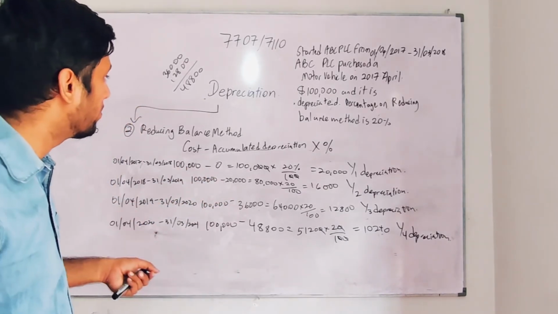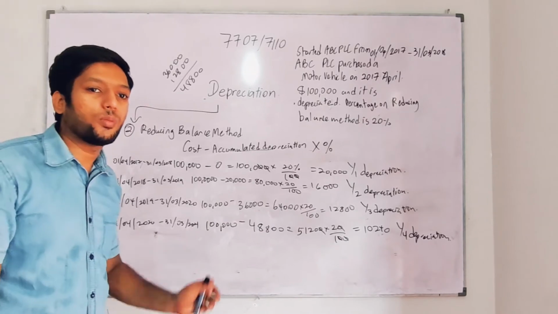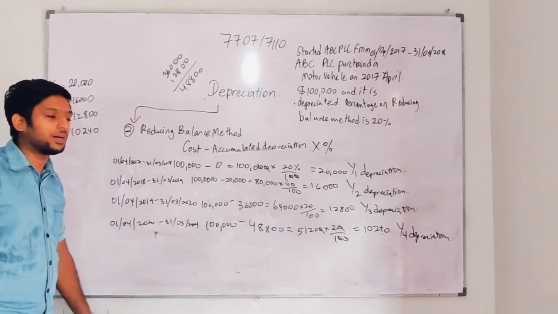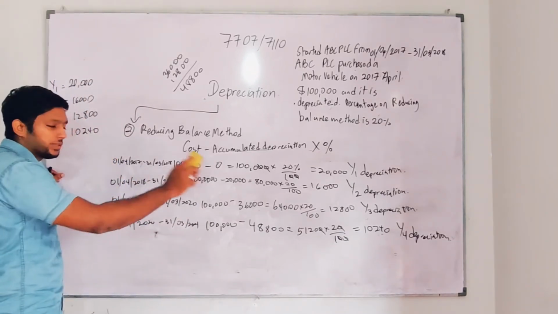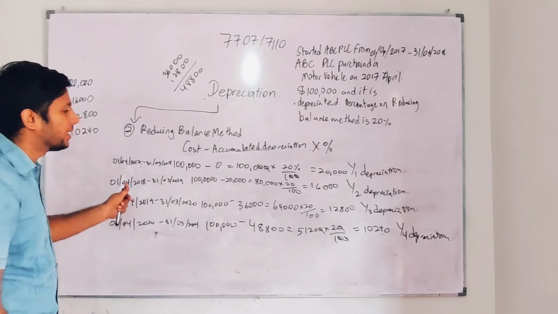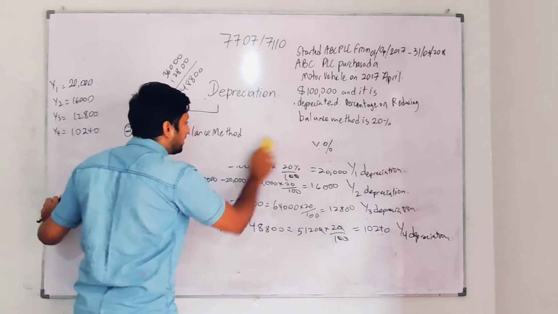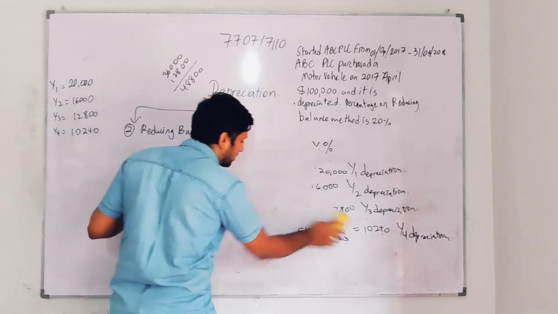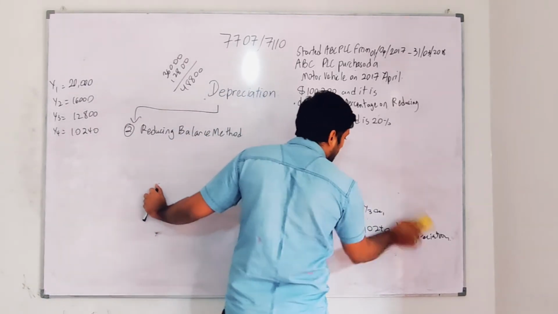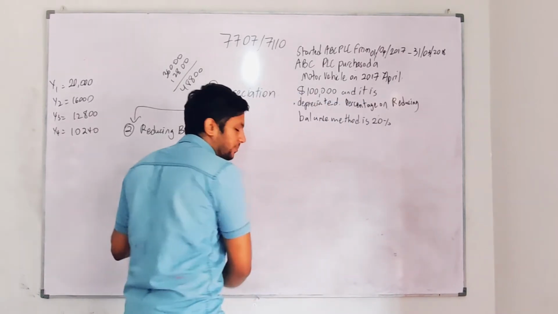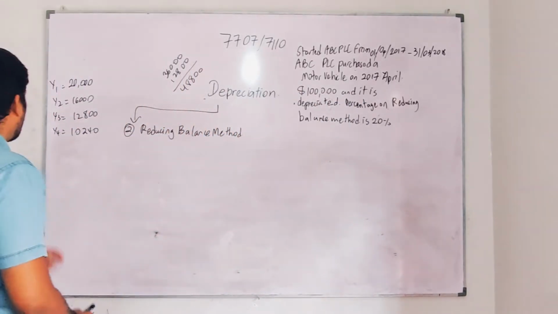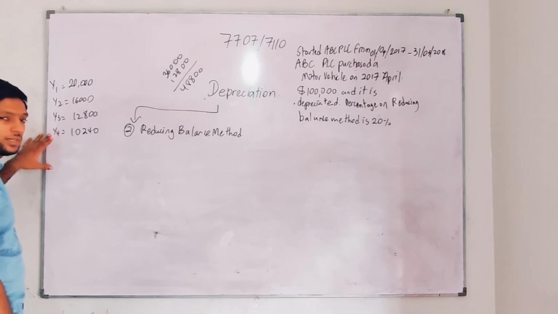Now we have done the reducing balance method, a normal calculation. Now I'm going to record it under income statement and balance sheet. So I'm going to teach you how to record this in the income statement and balance sheet. So get this down and let's start. I'm going to erase this. Okay, so now you see 20,000, 16,000, 12,800, 10,240.